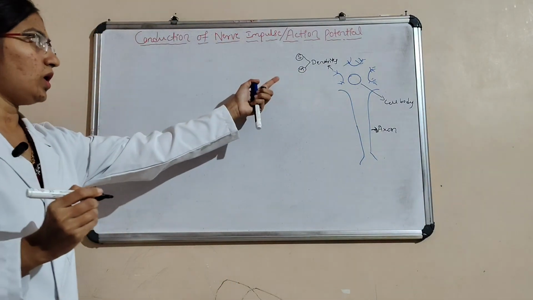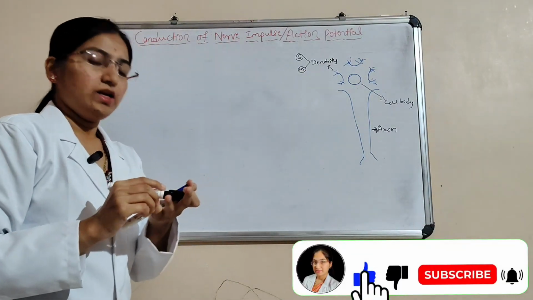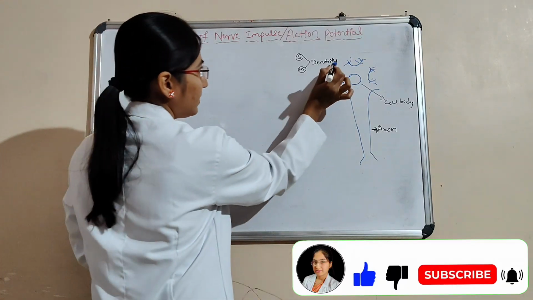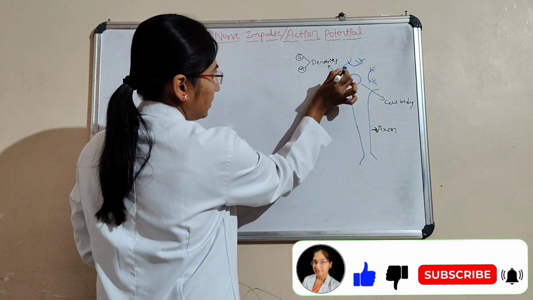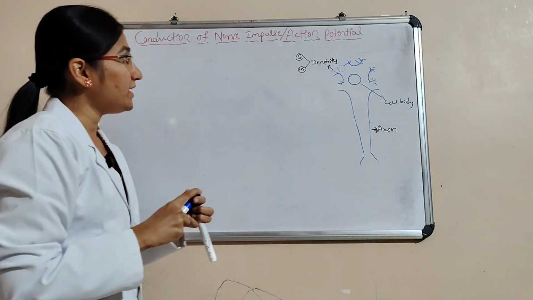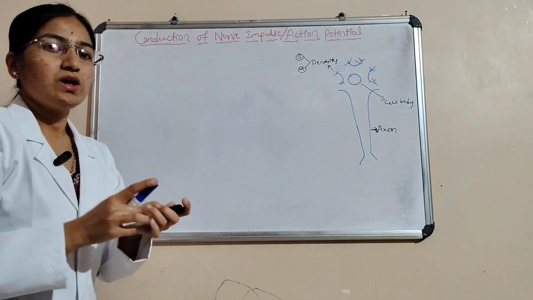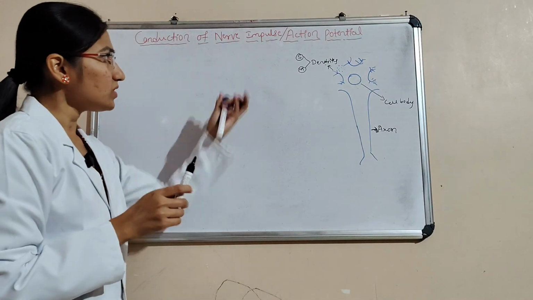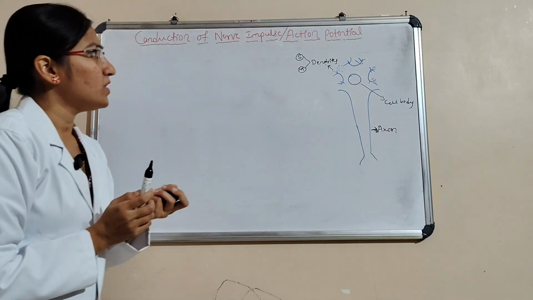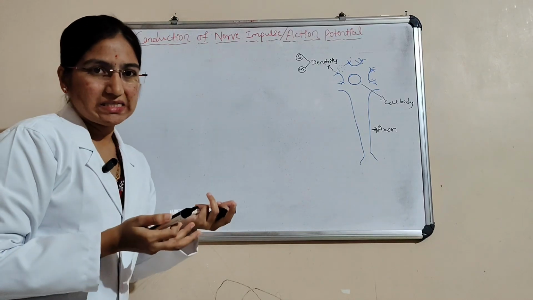Here there are sensory neurons and motor neurons, the nerve cells. The sensory nerve is going to create a nerve impulse.